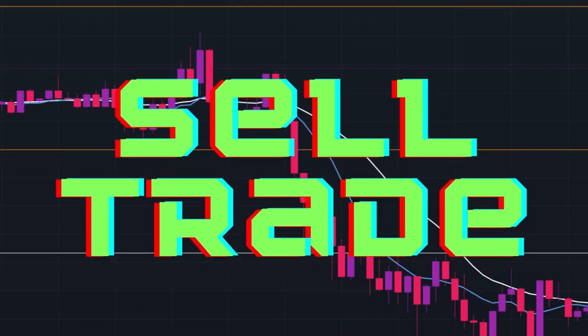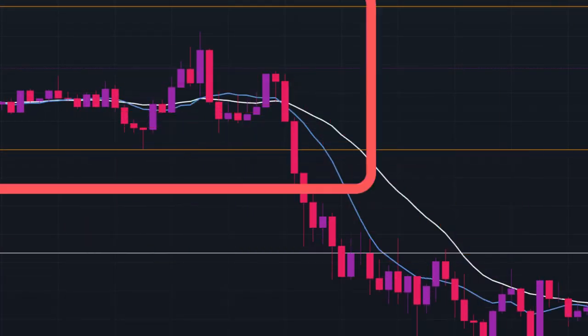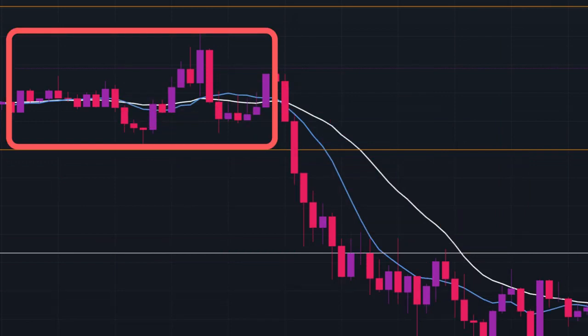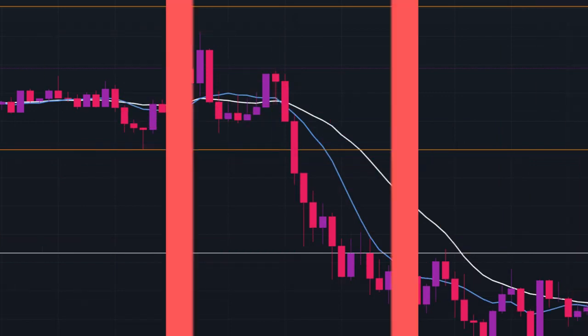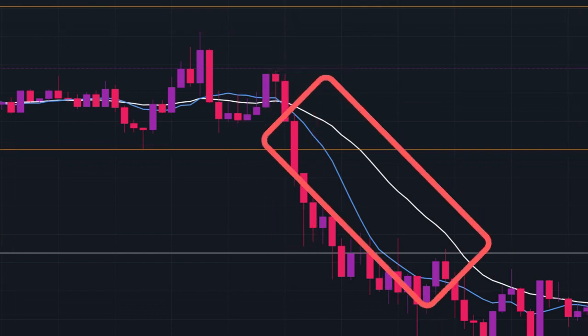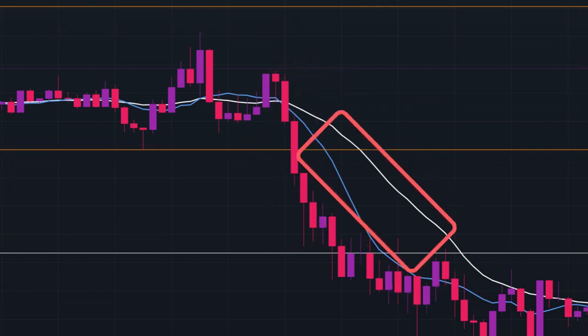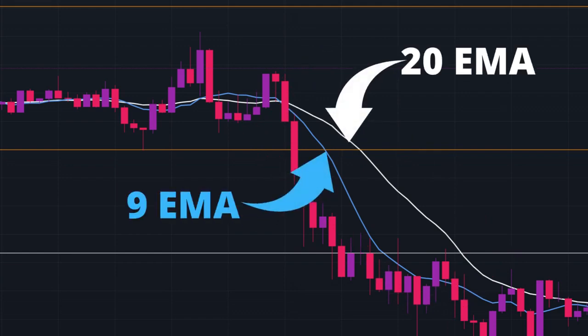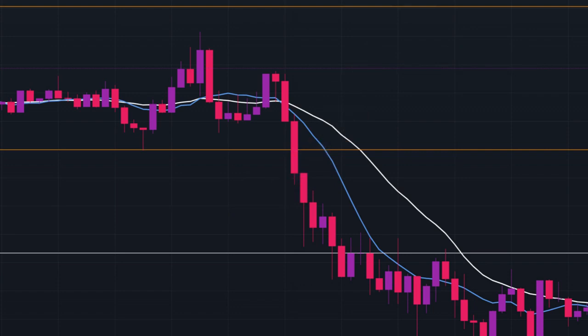Let's look at a sell trade now. Here we can see that the price was moving sideways. But here the price started to go down. Due to this, we see that the moving average is sloping down, and the 9-period EMA stays below the 20-period EMA. As you can see here, we had a sell opportunity.